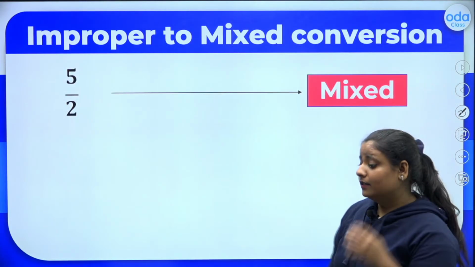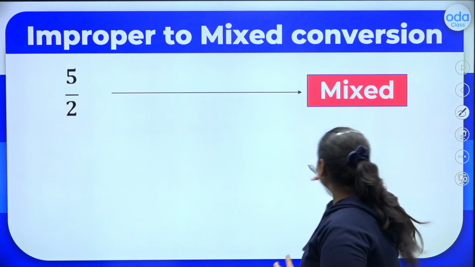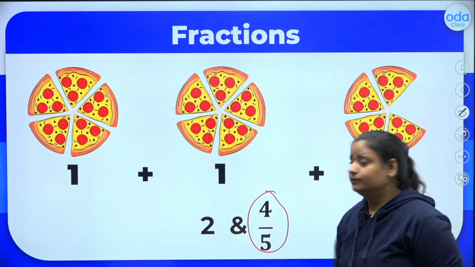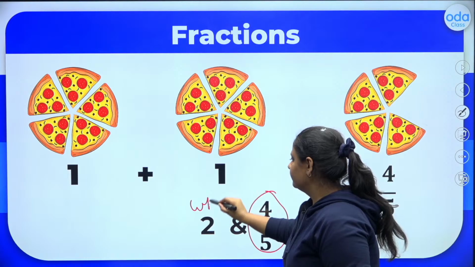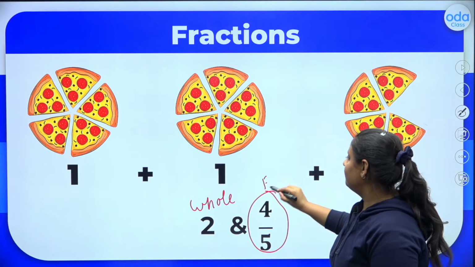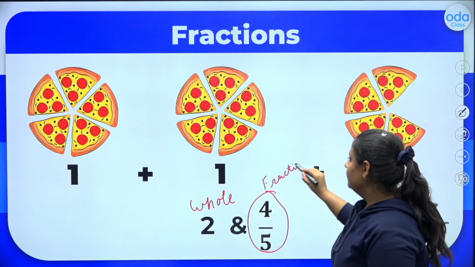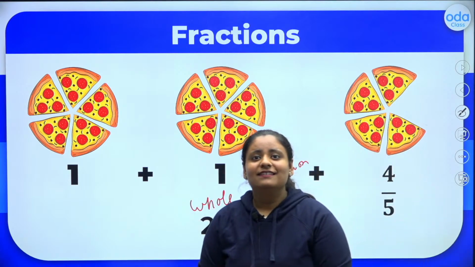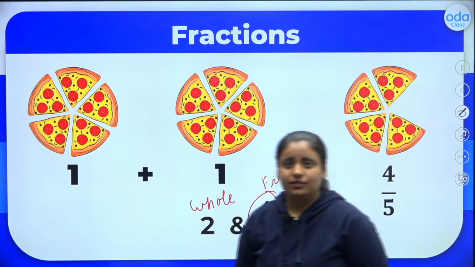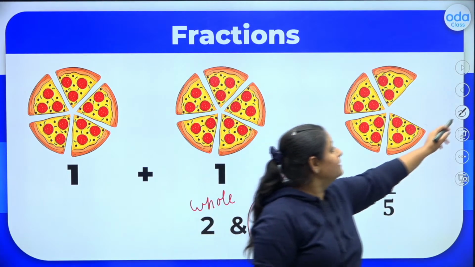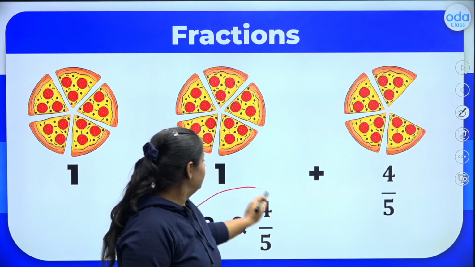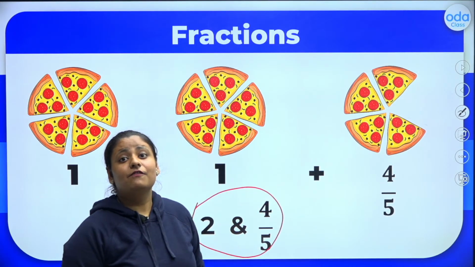Now let's move ahead. Do you know what we call this? Here we have 2, which is a whole number. 2 is a whole number. And what is 4 by 5? 4 by 5 we just learned is a fraction. So when we combine a whole number with a fraction, we get a mixed fraction. So here, if you observe, this is a mixed fraction.